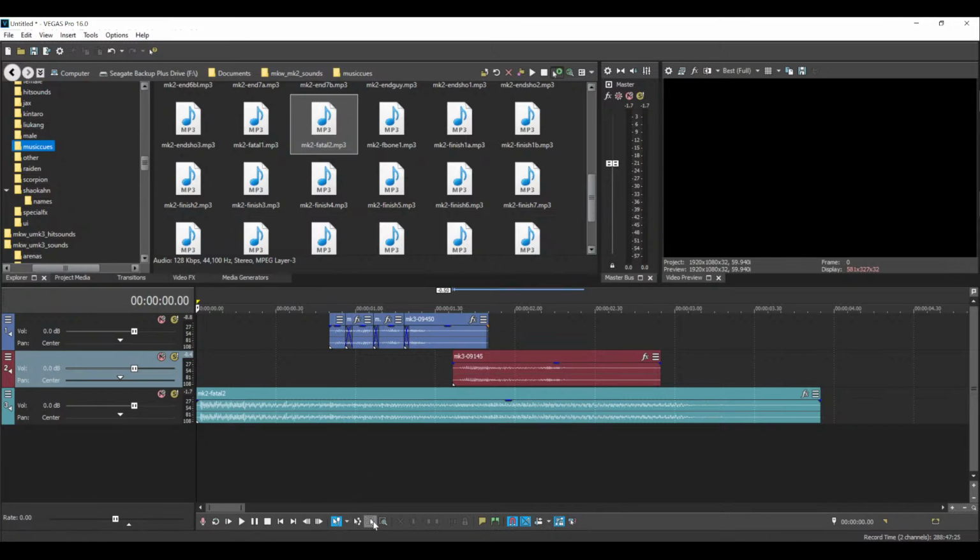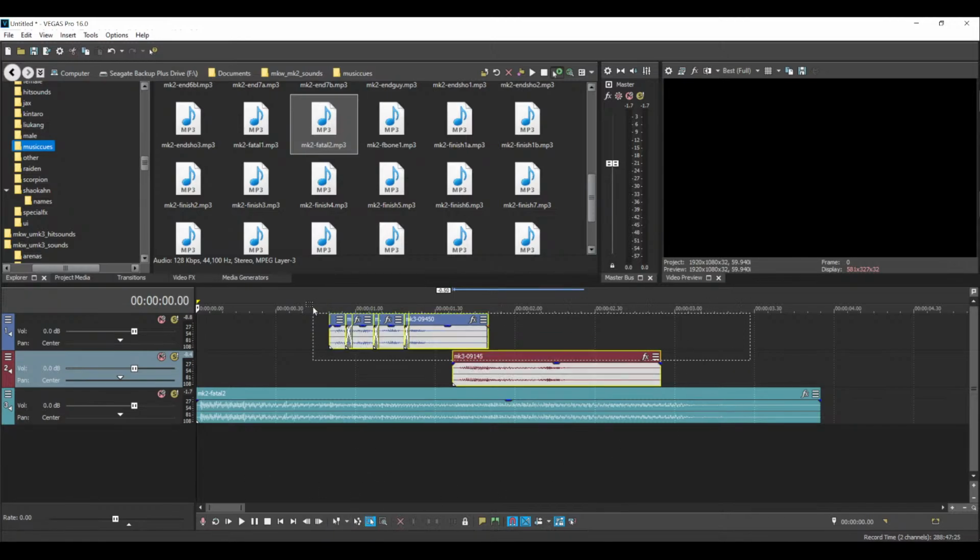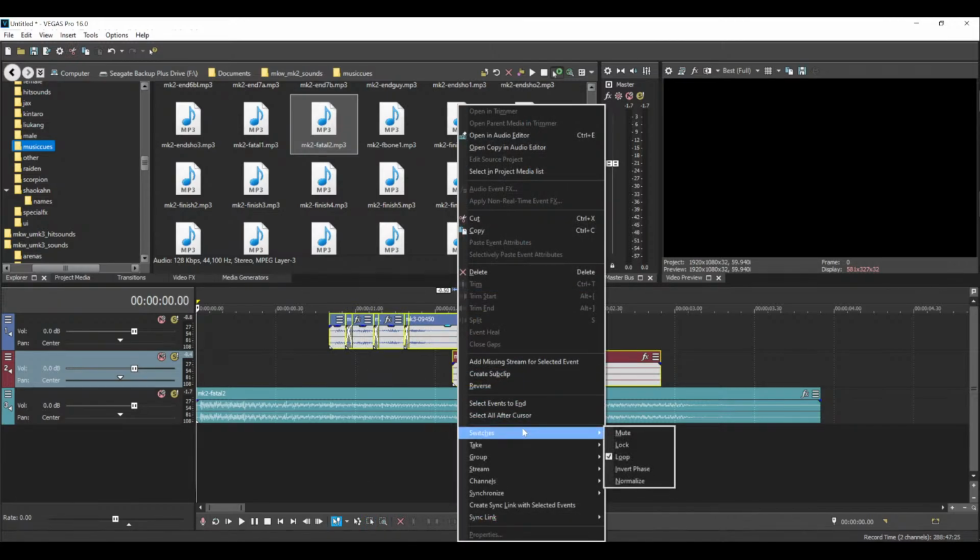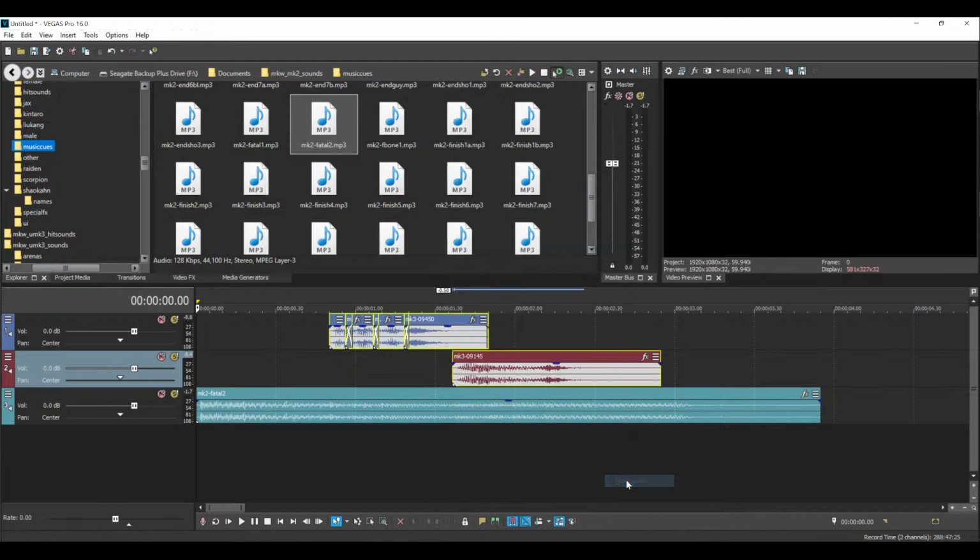Oh, one more thing I should bring up. For all these, you want to select these, right-click. Well, this is what I do anyway. You can go ahead and toy around with these. But my usual preference is to select these voice files, right-click, go to switches, and select normalize. And the volumes should go up to the max for these.